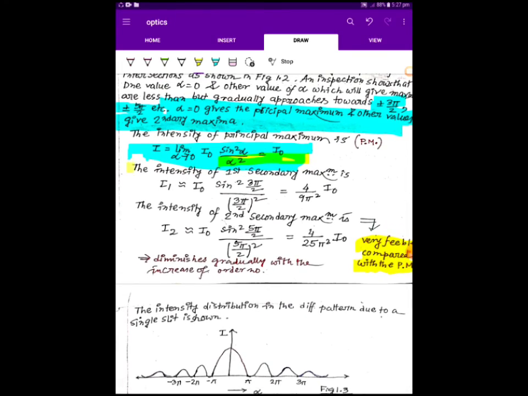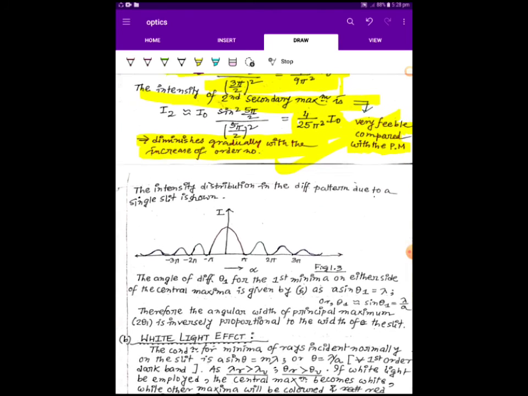Now the intensity of the first secondary maximum is I1, for alpha equal to plus minus 3 pi by 2. If we take alpha equal to 3 pi by 2, we get the intensity of the first secondary maximum, which is I naught sin square alpha by alpha square, so sin square 3 pi by 2 over 3 pi by 2 square, equal to 4 by 9 pi square into I naught. The intensity of the second secondary maximum will be I naught into sin square 5 pi by 2 over 5 pi by 2 square, equal to 4 by 25 pi square I naught. So the intensity diminishes gradually with the increase of order number.